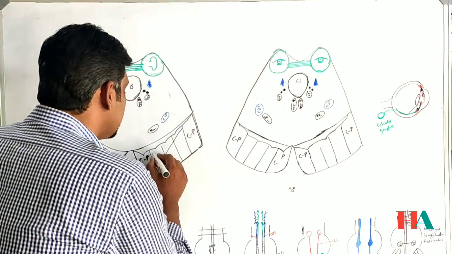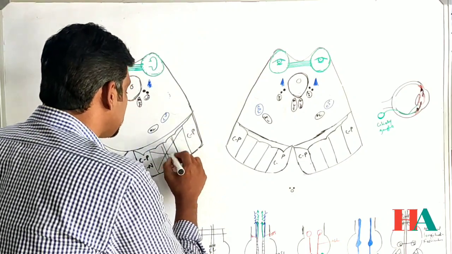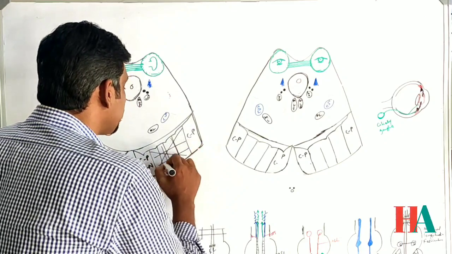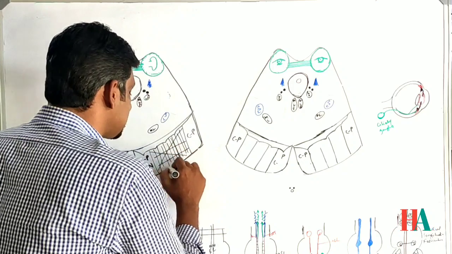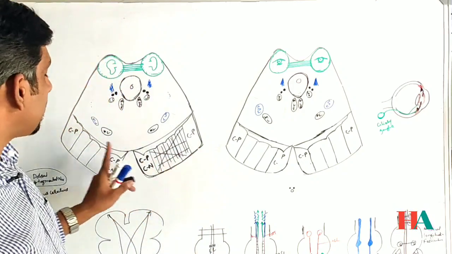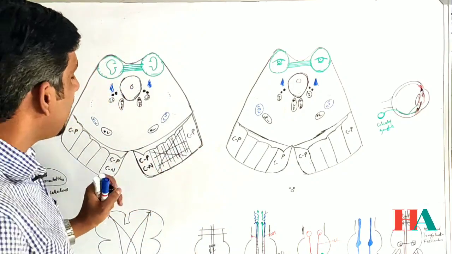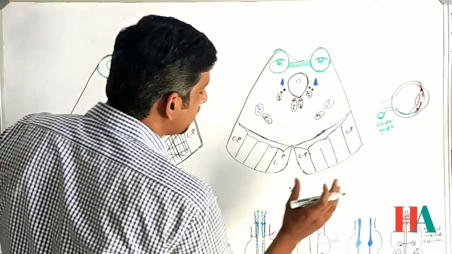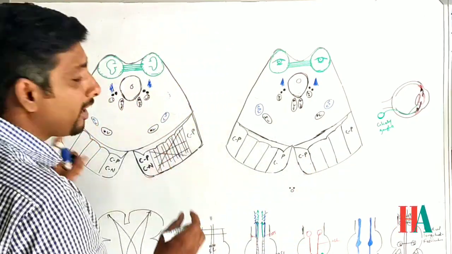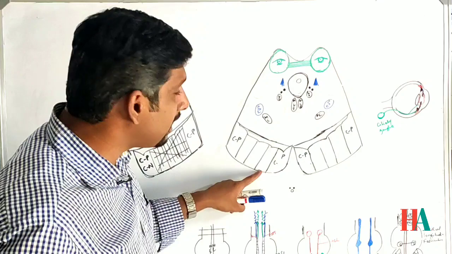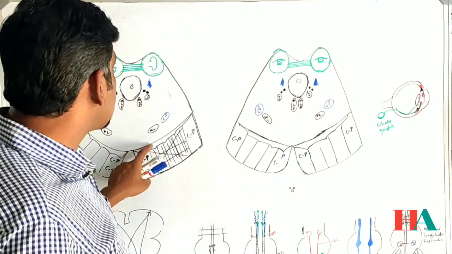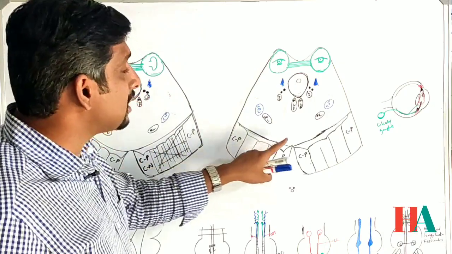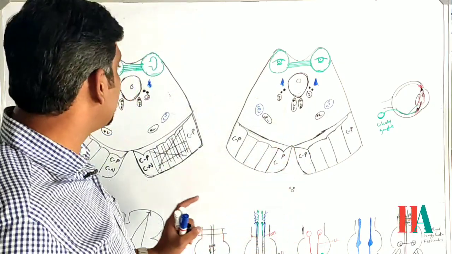And in this medial 3/5 portion, it contains cortico-spinal tracts. Okay, the cortico-spinal tract here is the same in the lower inferior collicular level and also in the superior collicular level. Substantia nigra is also the same in both levels.